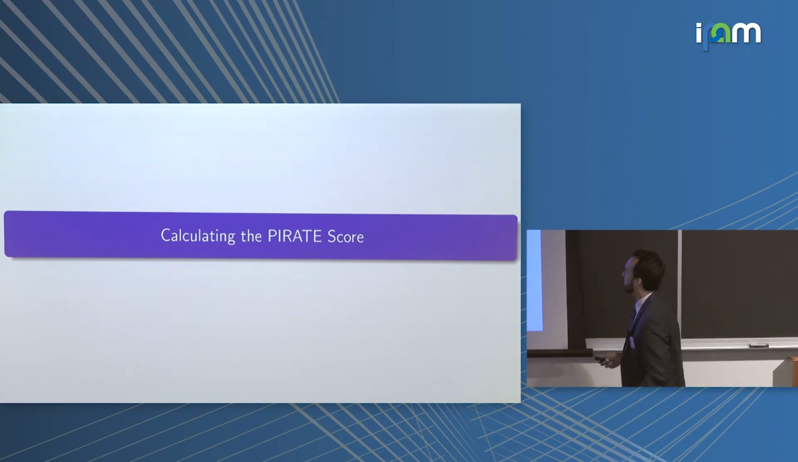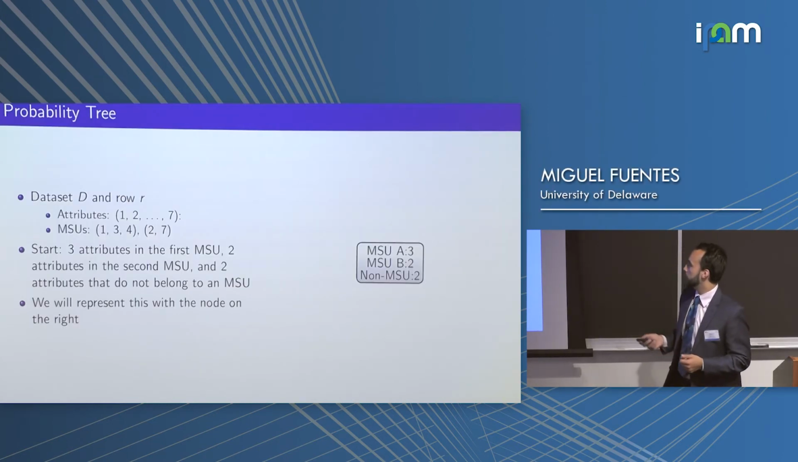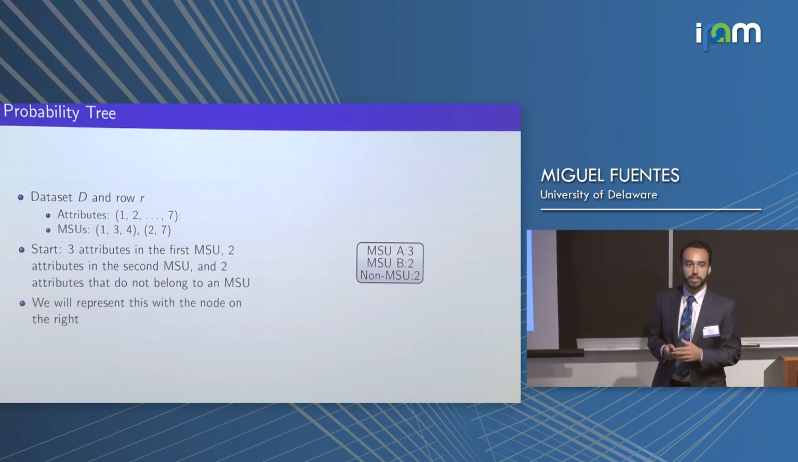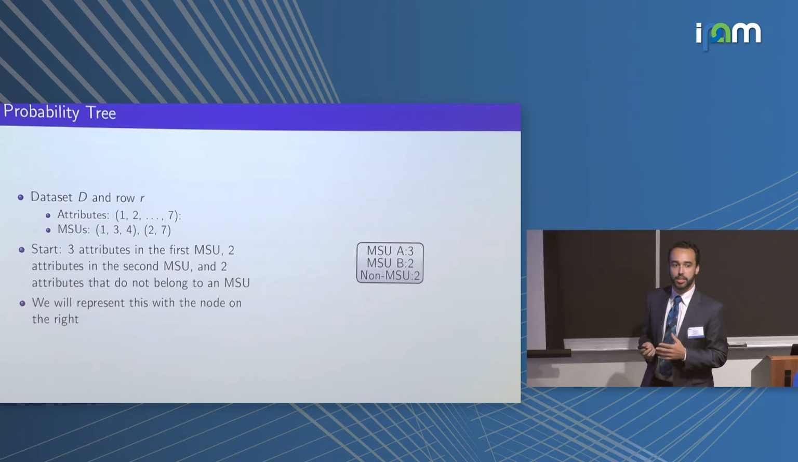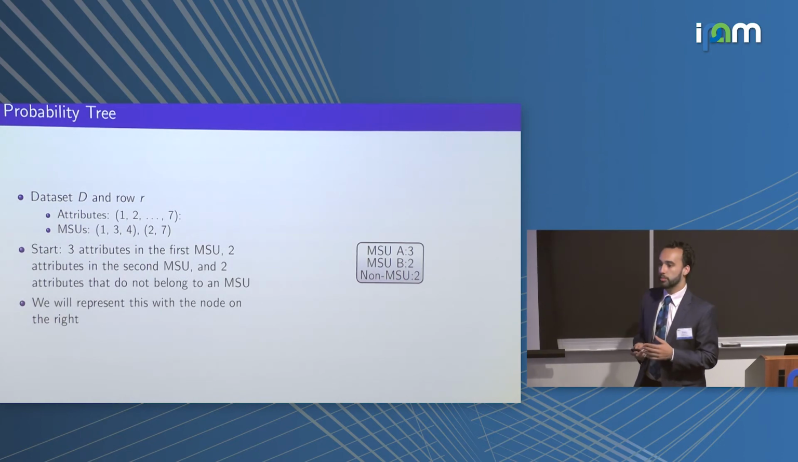Thank you, Aviva. So we're going to start with a little example here, and we're going to build out a probability tree. There are lots of different ways that an attack scenario like this might play out, and to look at all those probabilities, we're going to build out this tree. In this example, we have a data set that has 7 attributes, and it has 2 different MSUs for one particular row. So we're going to encode this information into a node here. We say the number of attributes in this first MSU, the number of attributes in the second MSU, and then the number of attributes which are left over, which are not identifying for this particular row.